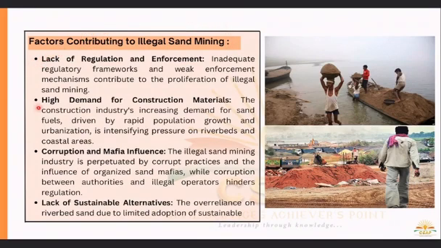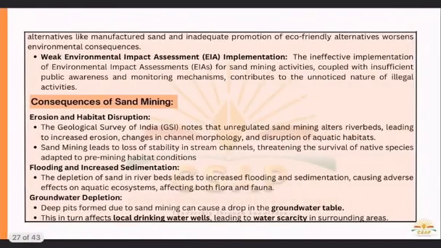What are the causes? Lack of regulation, obviously, high demand for construction materials, corruption and mafia influence, lack of sustainable alternatives, and also weak implementation of environmental impact assessment.